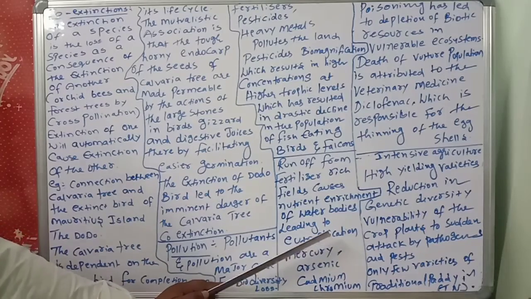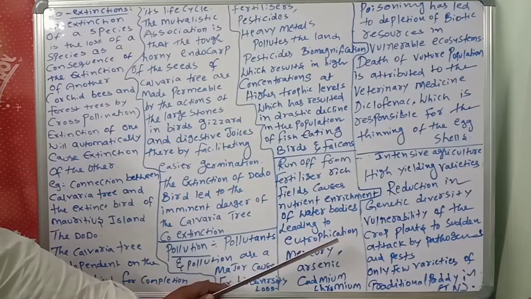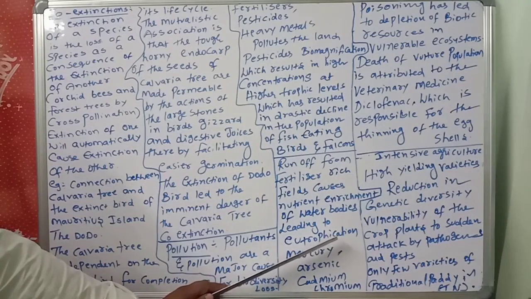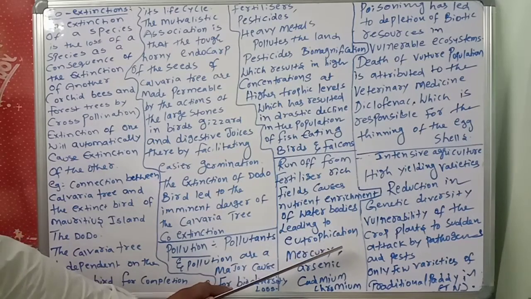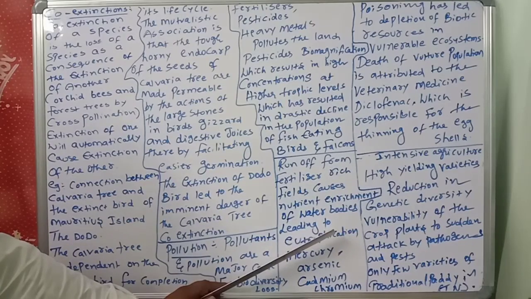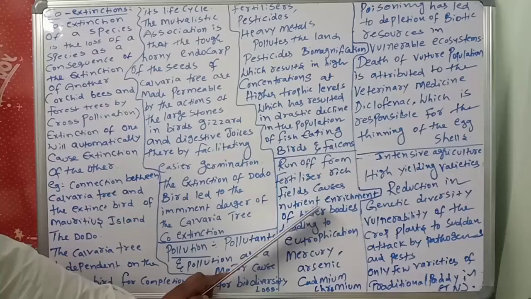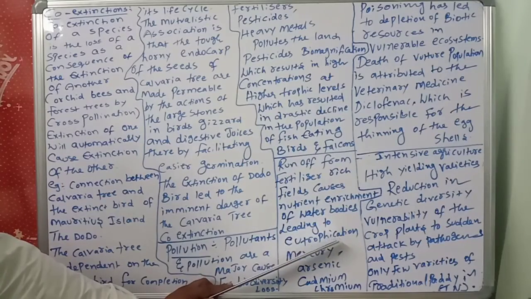What is the meaning of eutrophication? Excess fertilizers are used by producers, and producers grow enormously. Then there is complete disturbance in the fishes and other organisms depending on the water of the pond. When one dies, automatically the others also die. At last, natural aging of the lake takes place. That is called eutrophication.